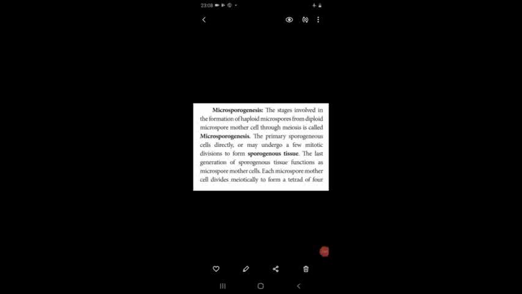Next, we are going to see microsporogenesis. So what does microsporogenesis mean? Simply we can say it is the formation of microspore. What is the other name of microspore? Pollen grains. So the formation of pollen grains or microspores from the microspore mother cell is called microsporogenesis.